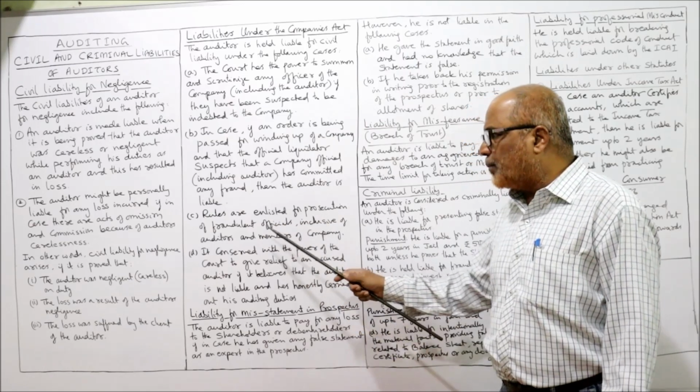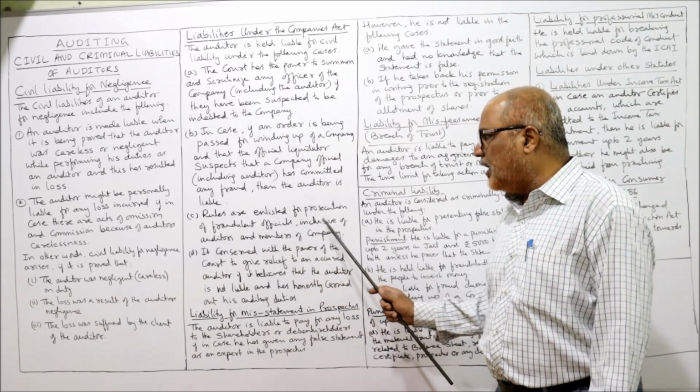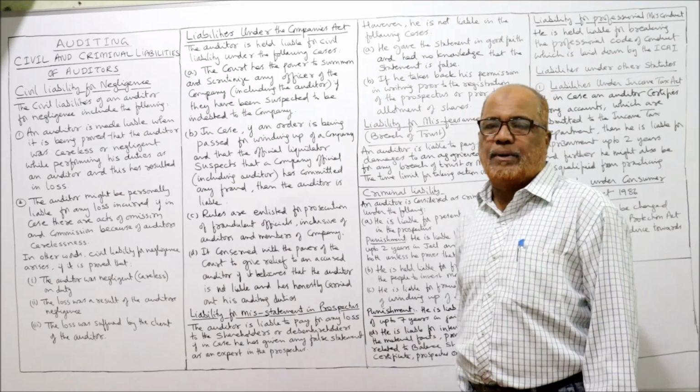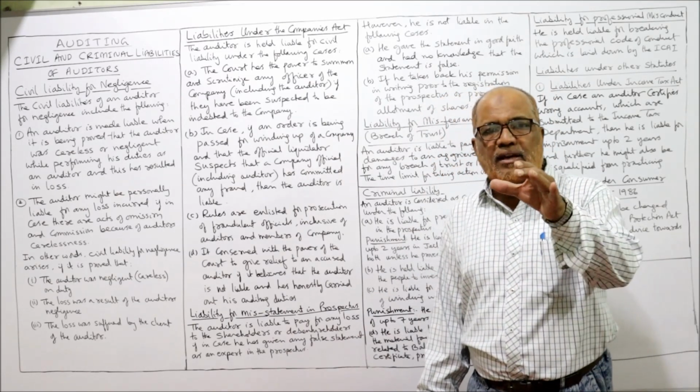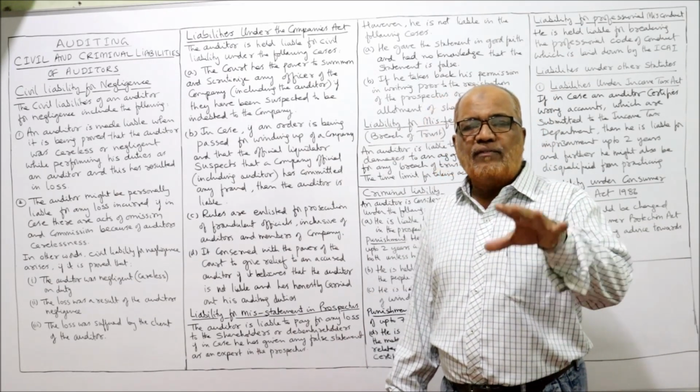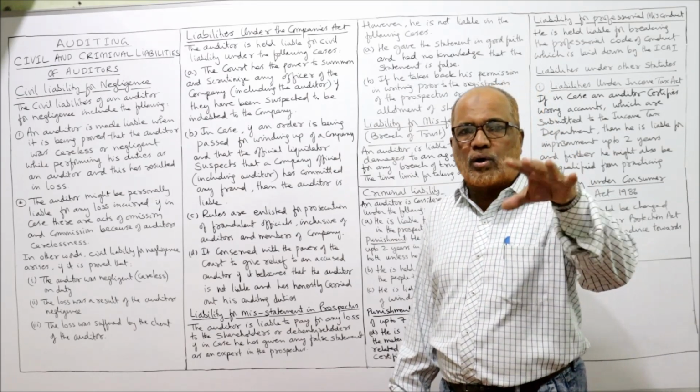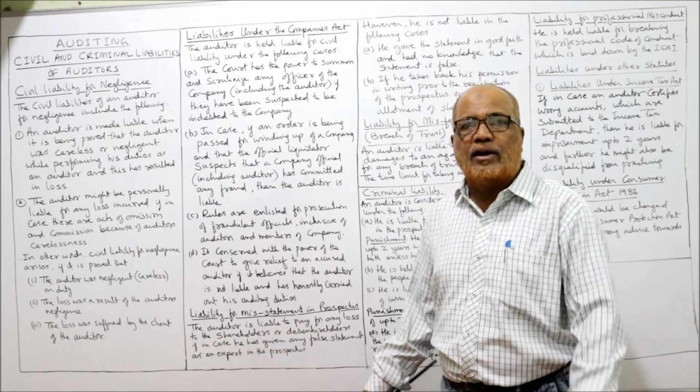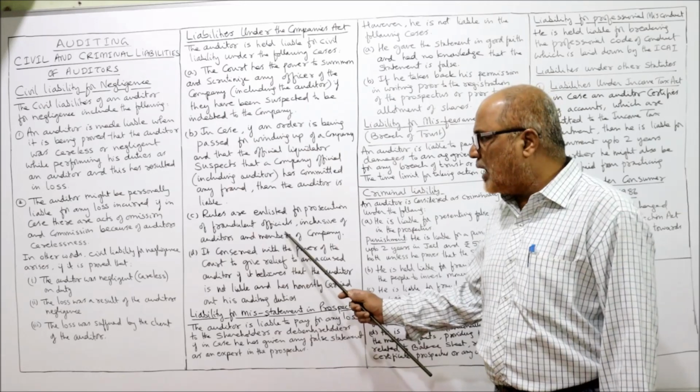Rules are enlisted for prosecution of fraudulent officials, including auditors and members of the company. The Companies Act has given rules in which, if a company suffers any loss on account of any officer of the company, including the auditor, in that case the auditor is also liable.